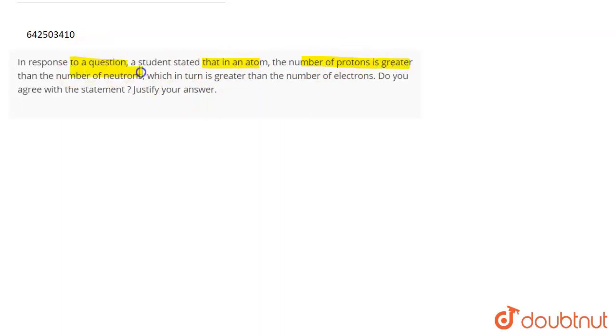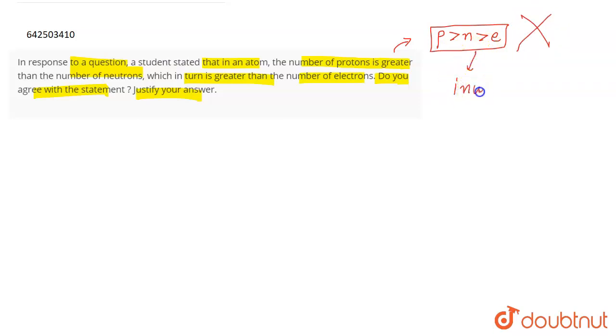In response to a question, a student stated that in an atom, the number of protons is greater than the number of neutrons, which in turn is greater than the number of electrons. Do you agree with the statement? Justify your answer. According to the student, the number of protons is greater than the number of neutrons, which in turn is greater than the number of electrons. This conclusion is completely incorrect.